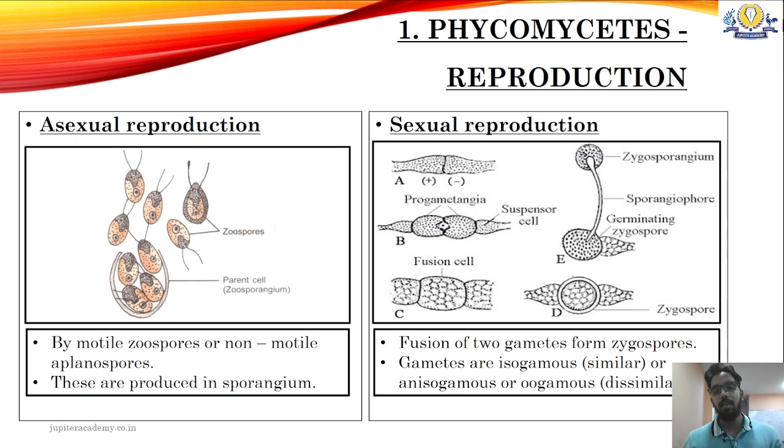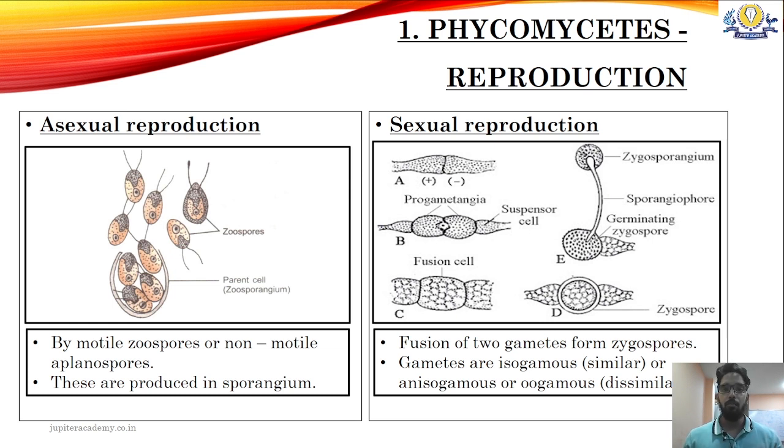Alright, and the second type of sexual reproduction seen in Phycomycetes is planogametic copulation, which is nothing but fusion of gametes. Now, based on whether the gametes are similar or dissimilar, it can be divided into three types. Number one is isogamous type. Isogamous means that both the gametes are similar in shape and size, and both of them are motile.